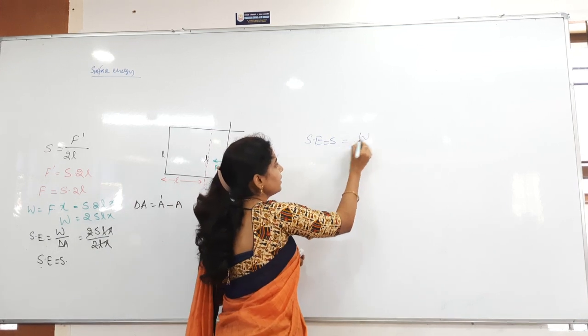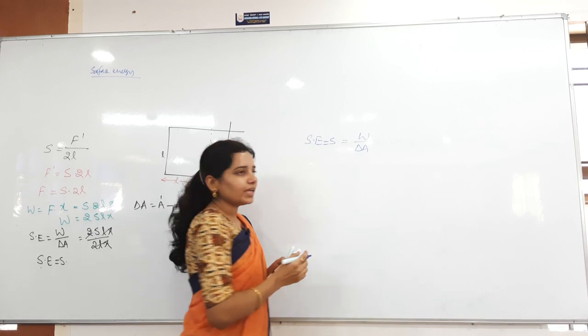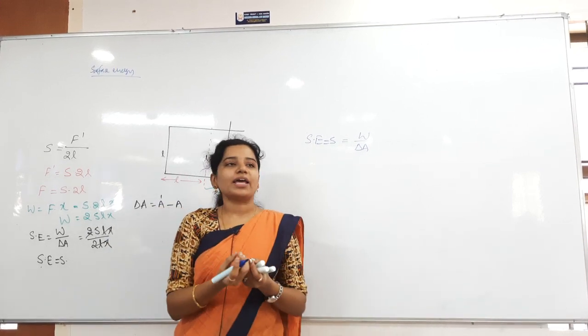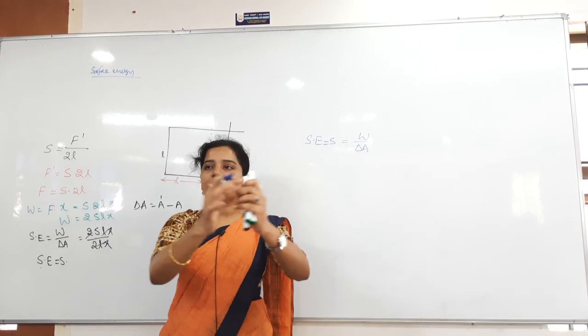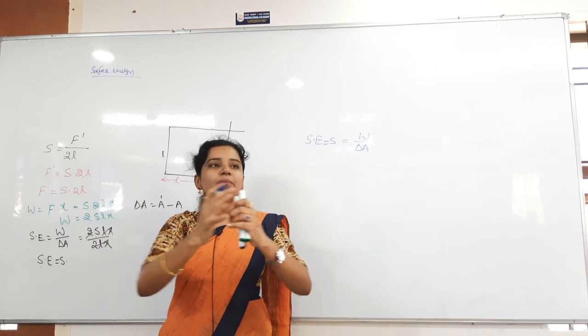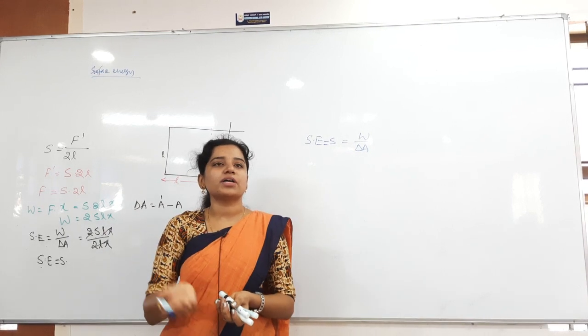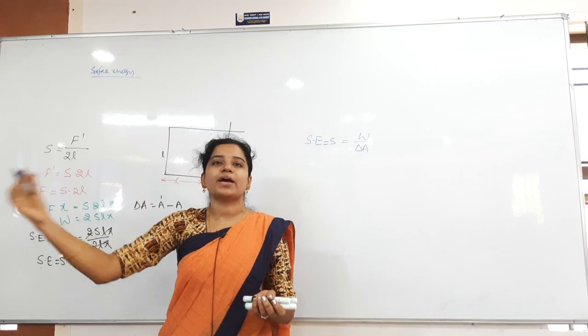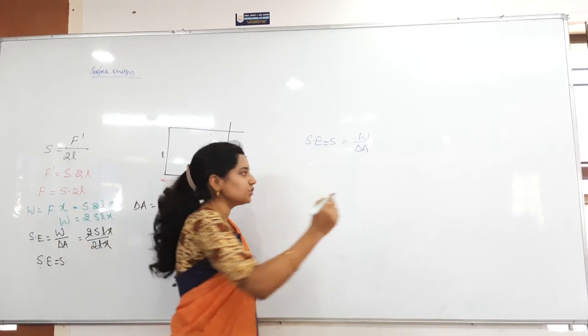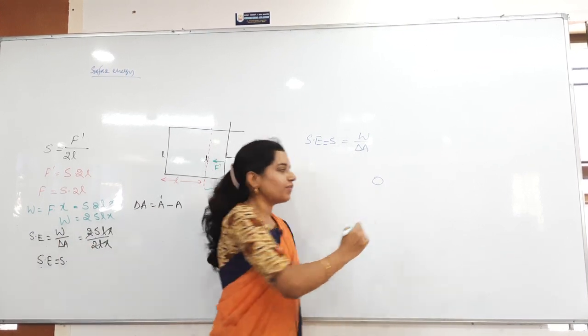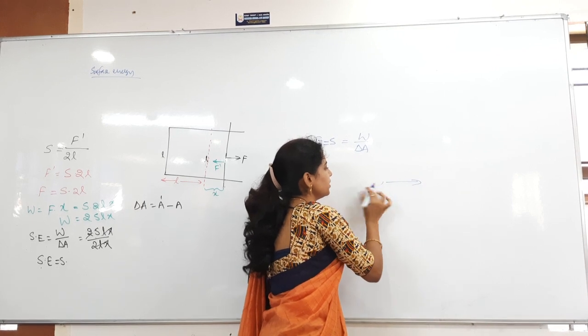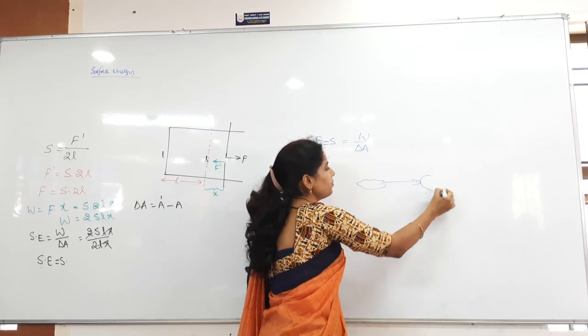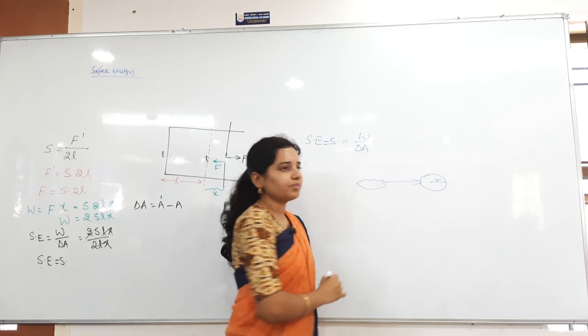W by delta A. Delta A is nothing but, initially it is not having any radius. Now you are forming that as a drop. Whenever you form a drop, the change in area is equal to 4 pi r square minus 0. Initially 0 radius. Finally you are forming a drop of radius r.